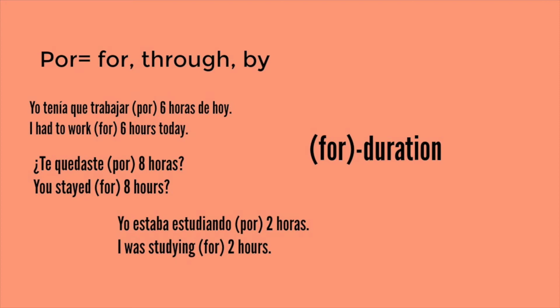So basically, you just wouldn't use para in this case for duration. You would not say, I had to work para 6 horas. That would be incorrect. It will always be por when you're talking about the duration.